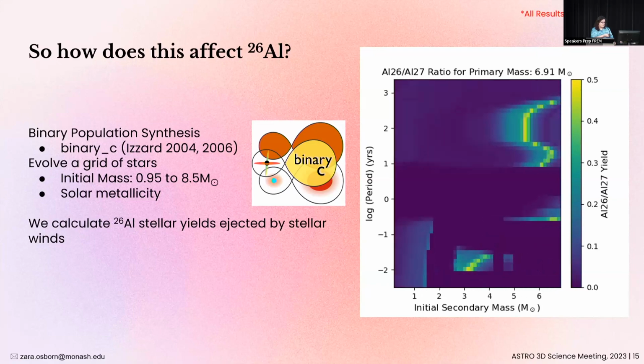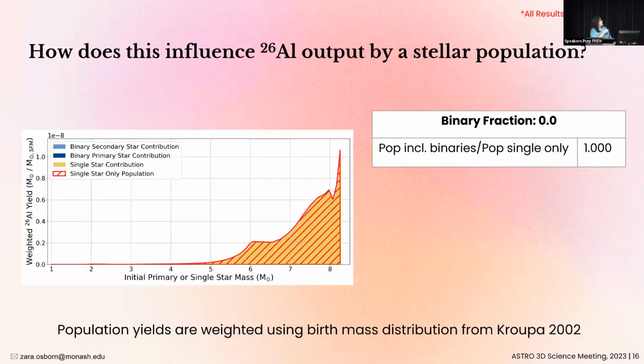Okay, so how does this look from a stellar population? I have here a plot showing us the stellar yields produced by a lone intermediate mass stellar population as a function of the initial mass of the stars. Now, the binary fraction describes the fraction of stars within our population that are binary. Right now it is 0, so we are currently looking at the stellar yields produced by a single star population. However, if we were to increase this binary fraction, how would this plot change?